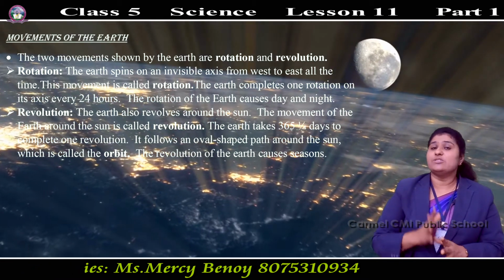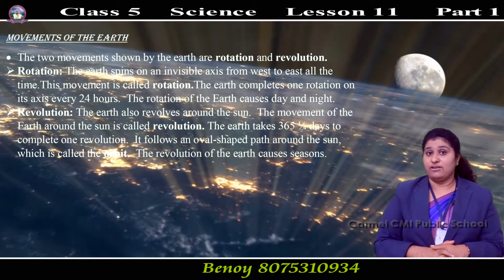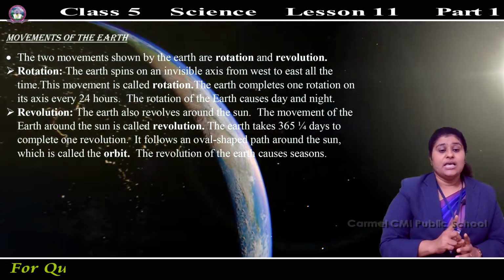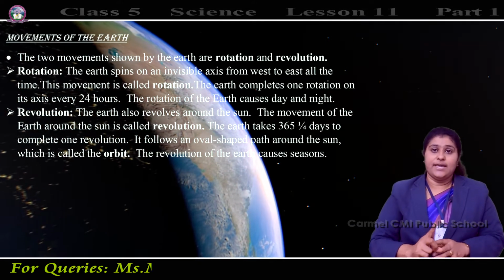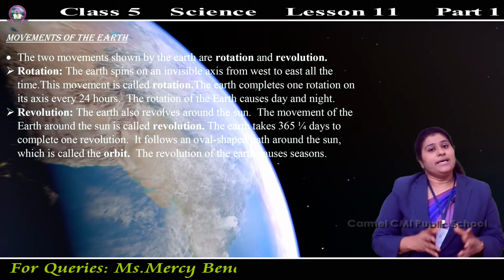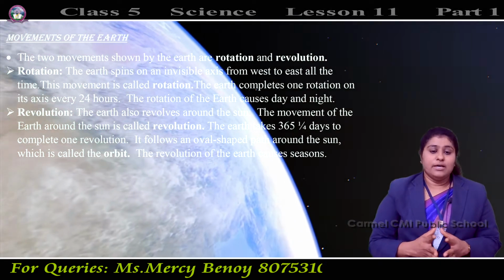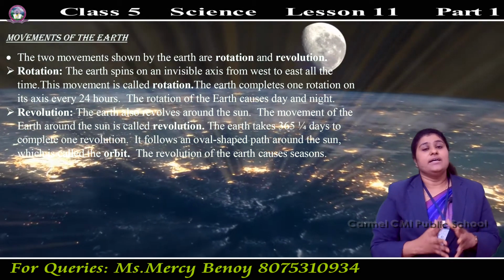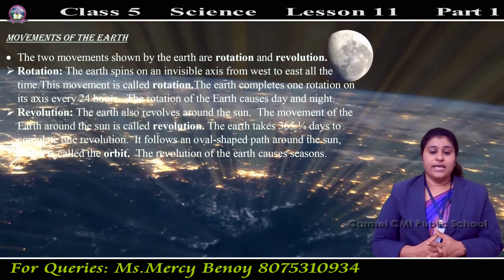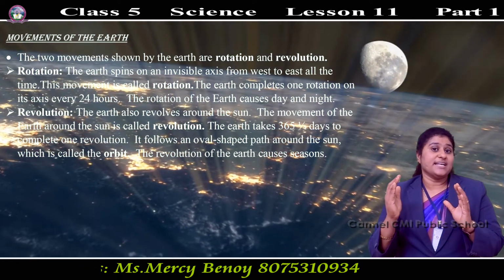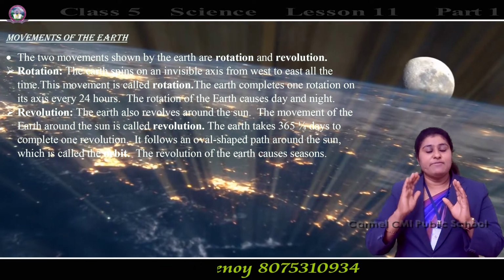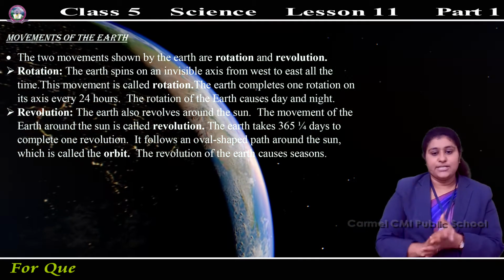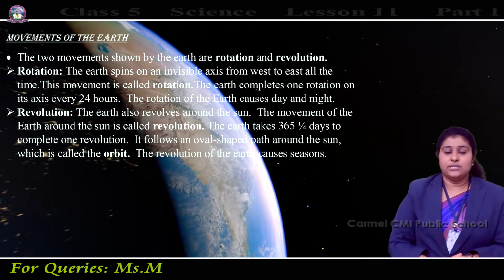The earth completes one rotation on its axis every 24 hours. Because of this rotation, the earth has day and night. The part facing towards the sun has daytime, and the opposite side has night.